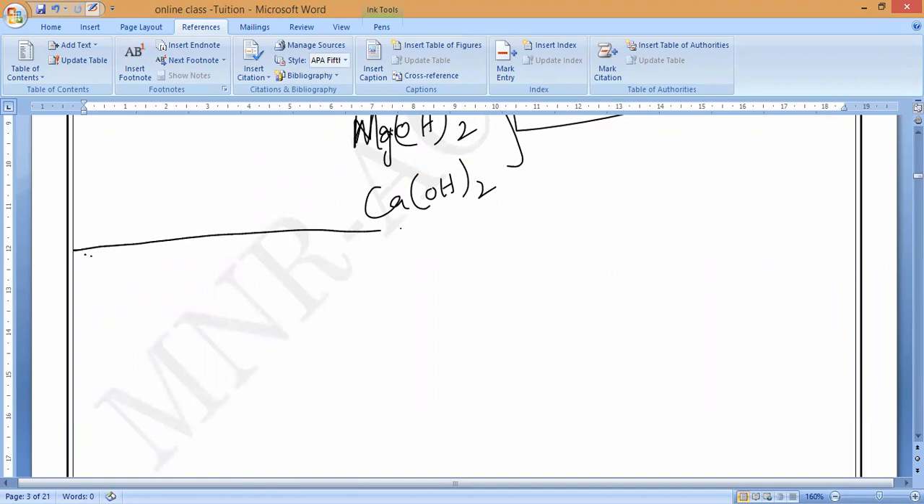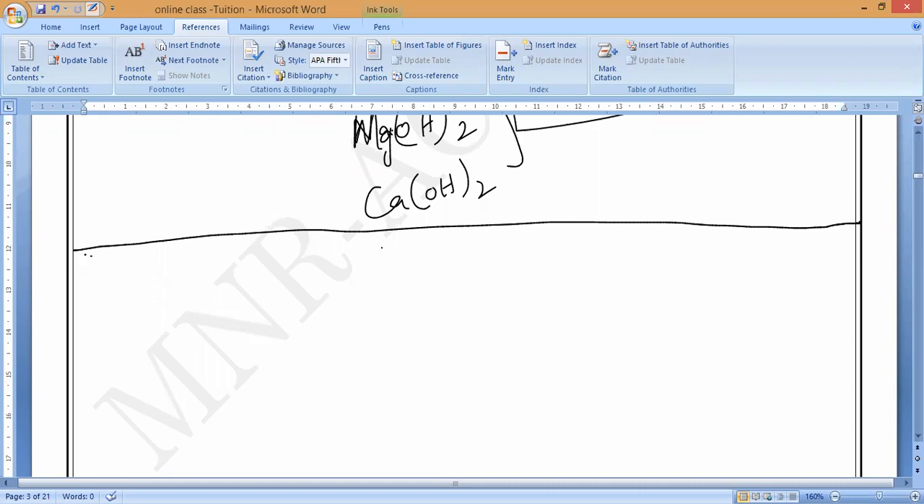Now, we will go with the abundance of non-metals. What do you mean by abundance, guys? More amount, availability. Now, the most abundant non-metal in the earth's crust, I am not talking about the atmosphere. In the atmosphere, which is the most abundant non-metal? Nitrogen.